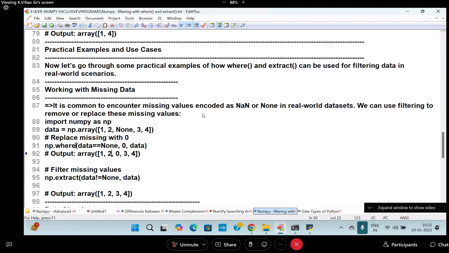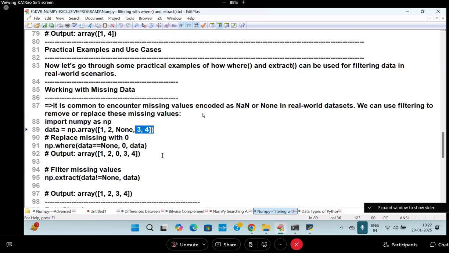So in this case, you try to do it. 1 is equal to None? No, not replaced with 0. 2 is equal to None? No. None is equal to None? Yes, that None is replaced with 0 in the data. 3 is equal to None? False, not replacing. 4 is equal to None? False, not replacing. So finally what is happening? In the place of None, 0 is placed, and 3, 4 stay as they are. I think you are following me now.